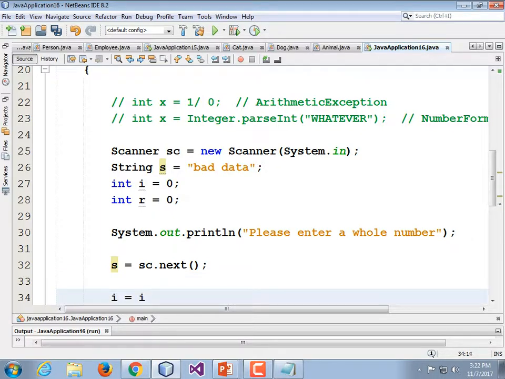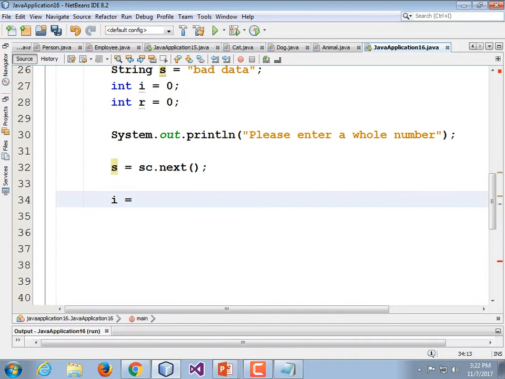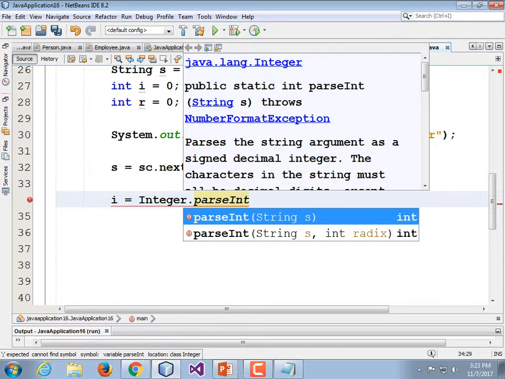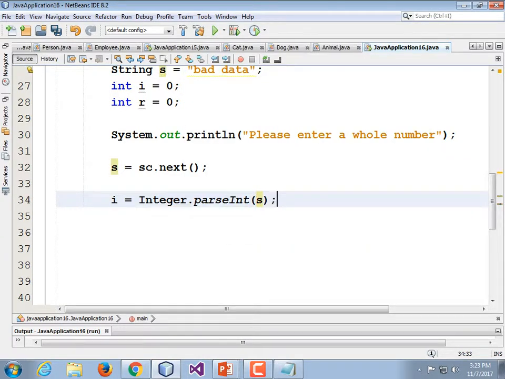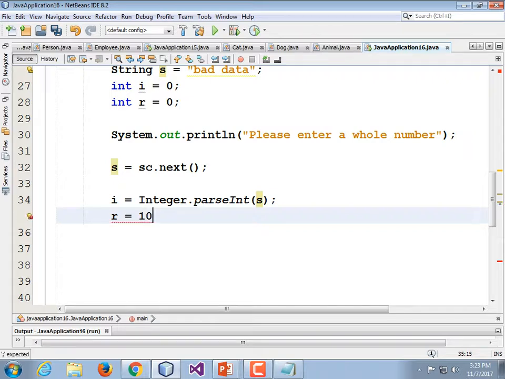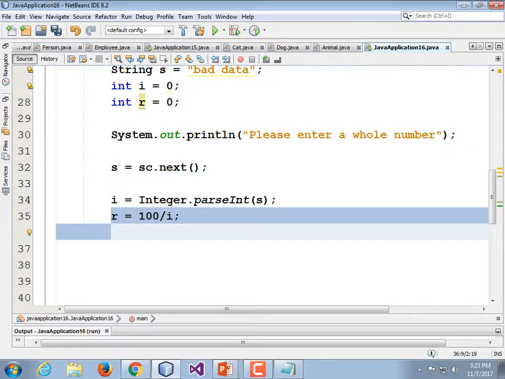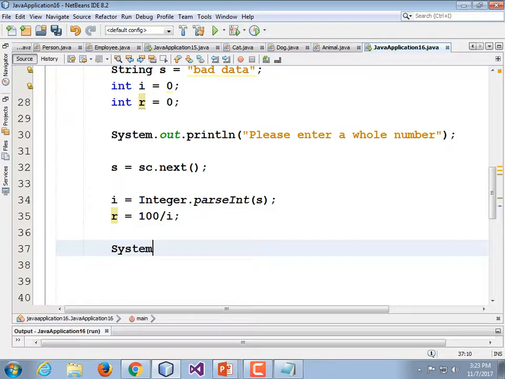So i is equal to Integer, capital I, dot parseInt, with a lowercase p and uppercase I, s. Now let's divide the value 1 by that. This is a really dumb problem. How about 10? Or even 100? 100 divided by i. So we see two problems. That one can blow up. That one could generate an exception. And then let's write out our answer.